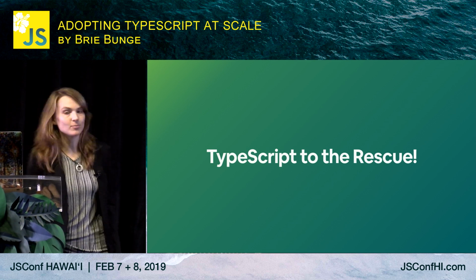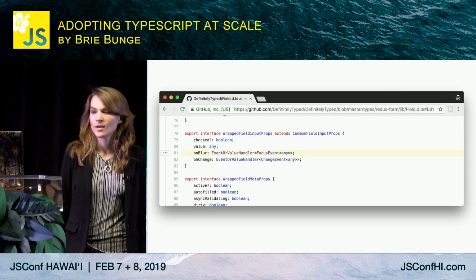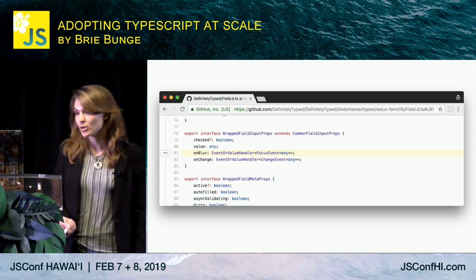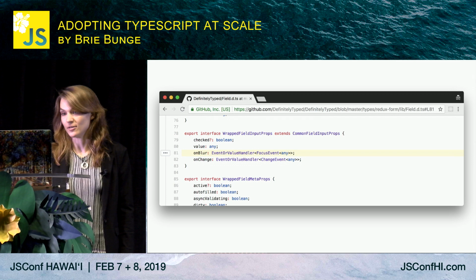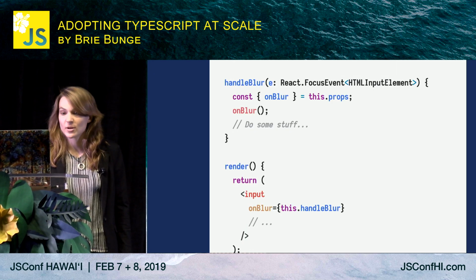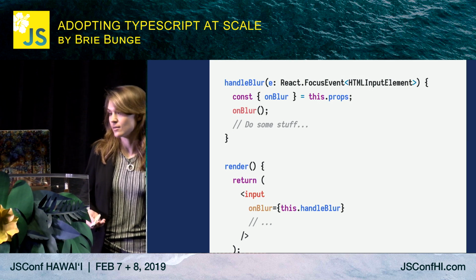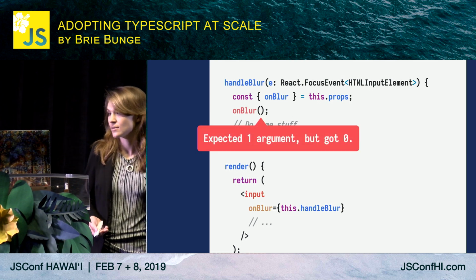How could TypeScript have helped us here? The types for Redux form capture the constraint we saw in the docs. The onBlur prop must be passed an event or a value. So if we had been using TypeScript with Redux form types hooked up, we would have seen an error at the call site where the event wasn't being passed.